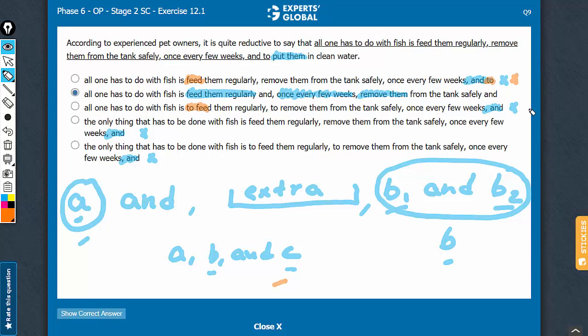So again, not parallel. In answer choice E, you have to feed, to remove, and you don't have a to put here. So not parallel. And then choices D and E are extremely passive and wordy in this construction here. These are all hints to help you, force you to look into the real grammatical construction that B has to offer. Let's confirm choice B once.